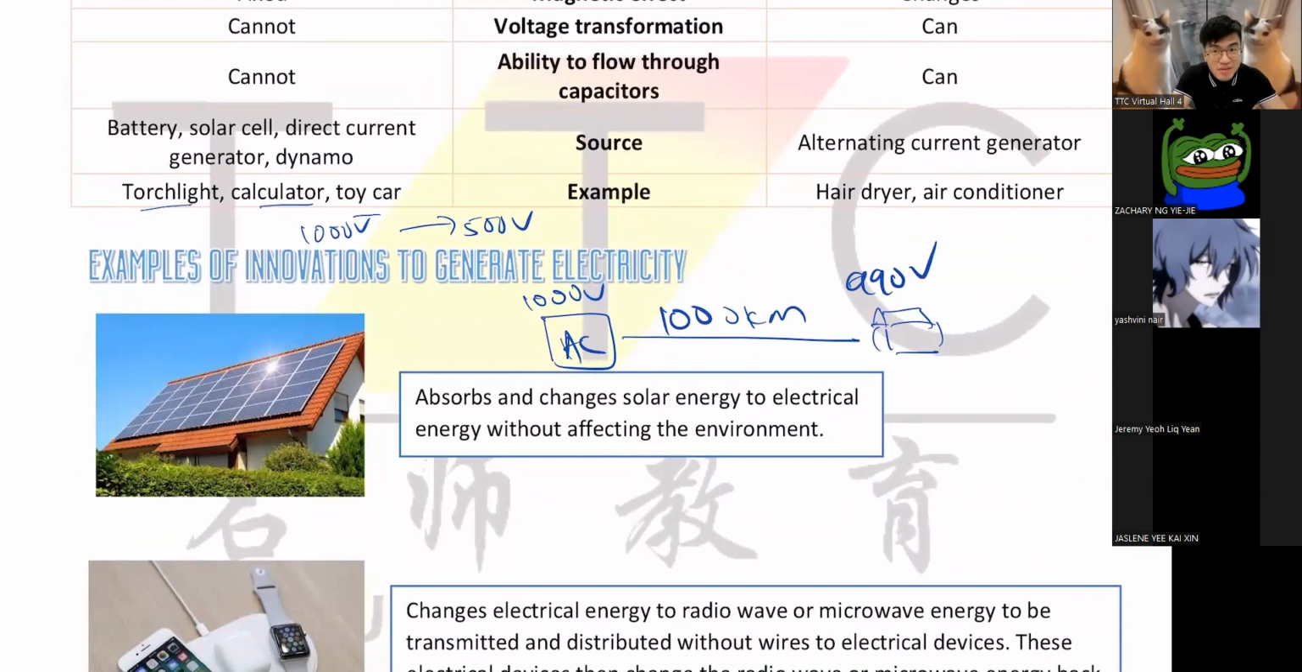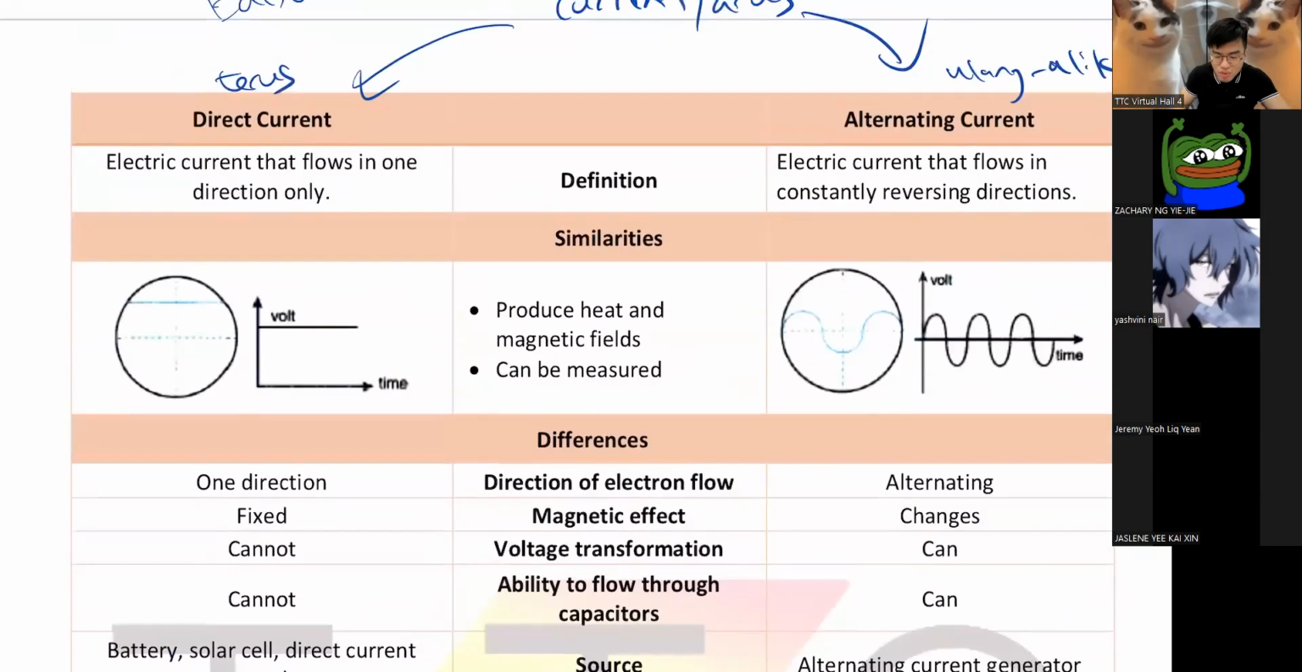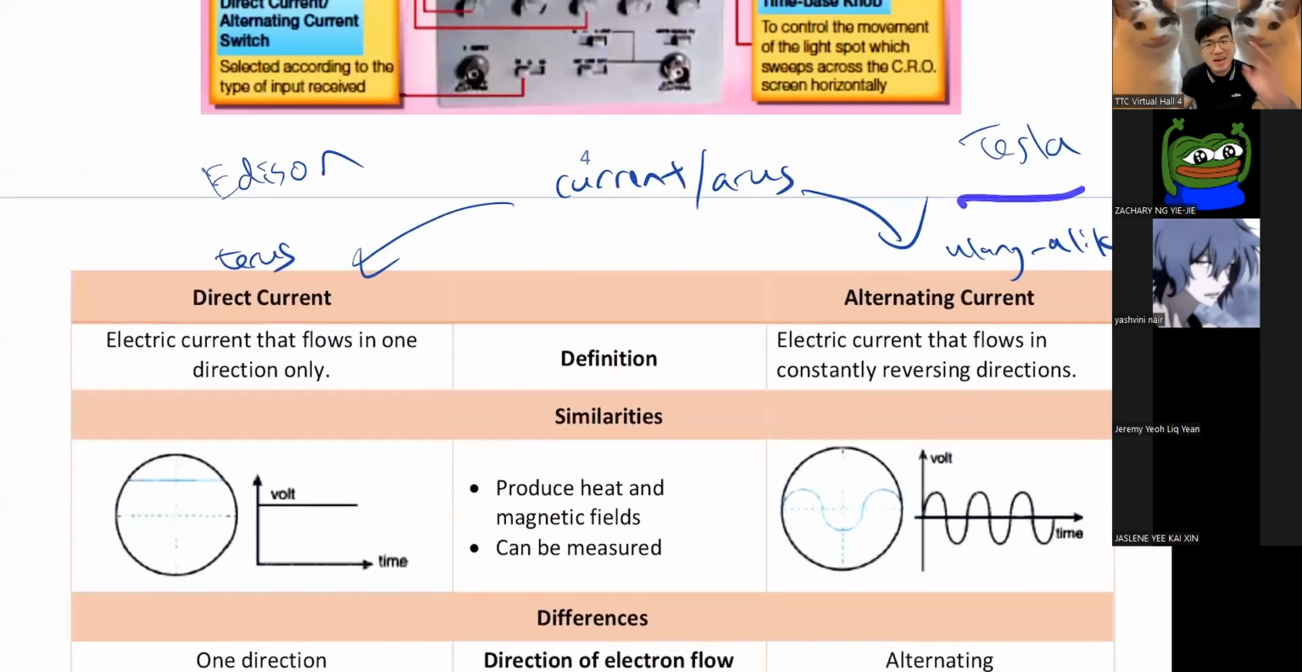Can you see the strong point now? I don't care how far you live, by the time electricity reaches you, there's only like 1% loss. That's why AC is the way, right? You see, Tesla could foresee it like 100 something years ago. That's what makes him great.